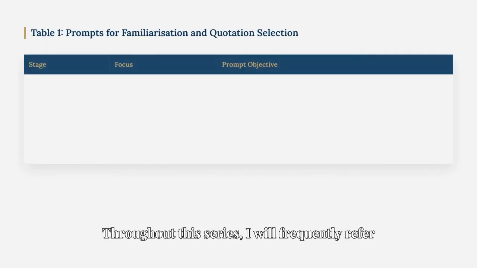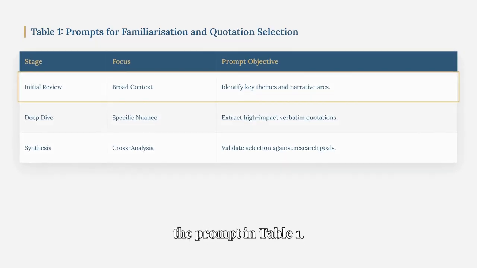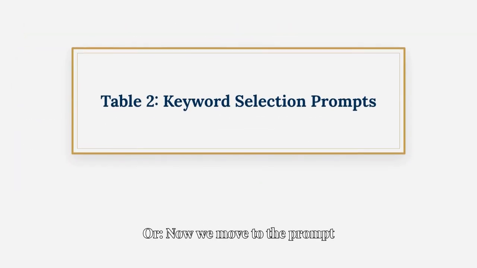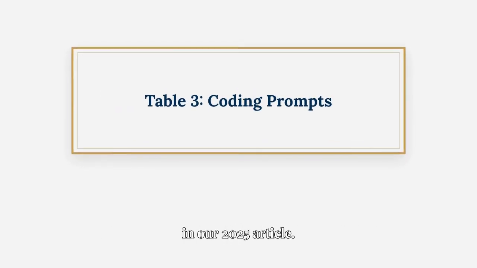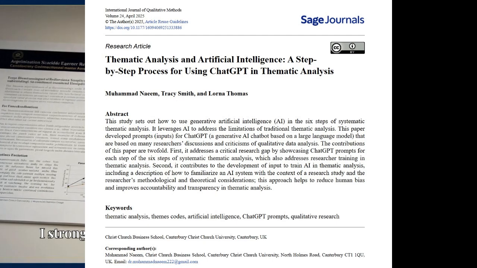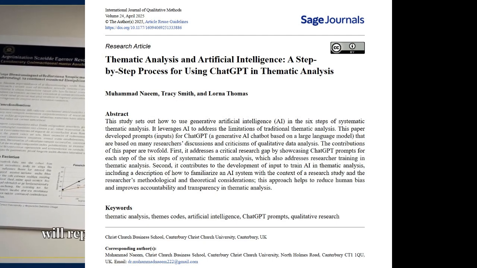Throughout this series, I will frequently refer to tables from the 2025 paper. For example, I may say, please use the prompt in Table 1, or now we move to the prompt presented in Table 2. These refer specifically to the tables published in our 2025 article. I strongly recommend that you keep a copy of the paper available because we will repeatedly return to these tables.